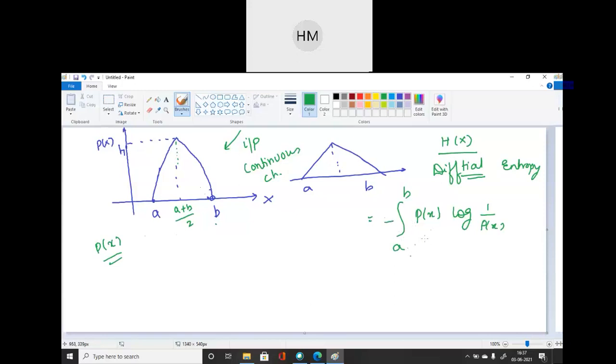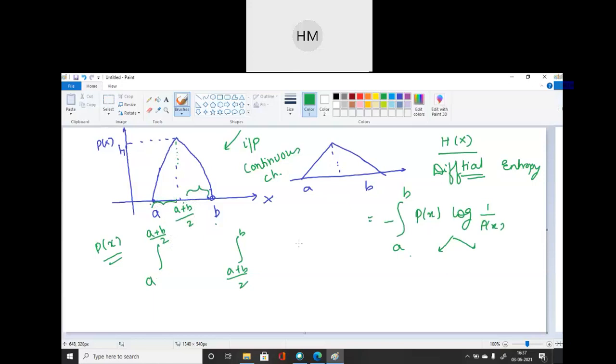Now what do we have to do? I want to break the signal in two parts: from a to a plus b by 2, and second, a plus b by 2 to b. Clear? For this region I have to define p of x, and for the other region again I have to define p of x.